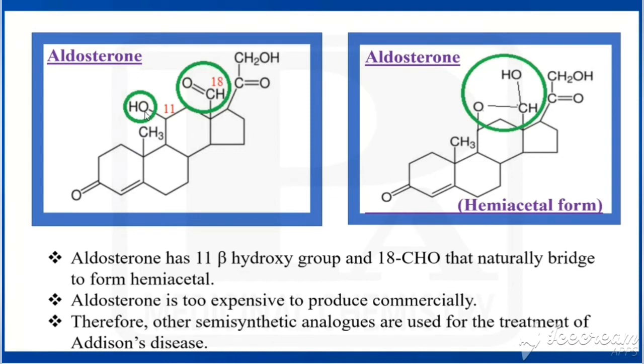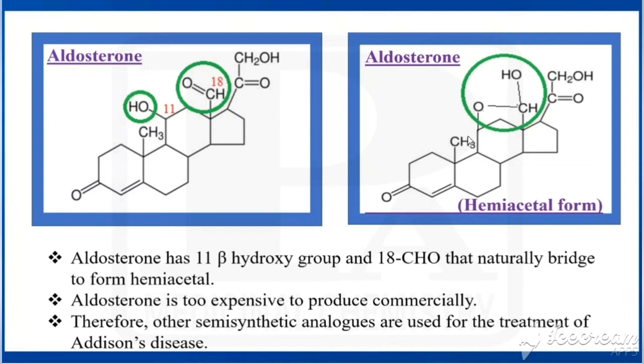So what is the structure for aldosterone? It is ending with one, so it should have a ketone. That ketone is present in the third position. So the first ring has an alpha beta unsaturated ketone and only one angular methyl group, that is the 19th angular methyl group. Instead of the 18th angular methyl group, it has an aldehyde, at the 17th position it has COCH2OH, and lastly at the 11th position it has a hydroxy group. So that is the structure for aldosterone.